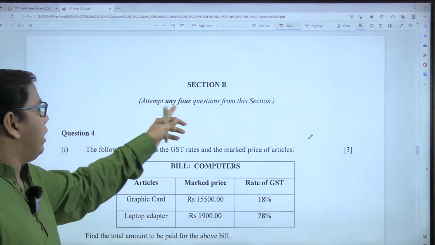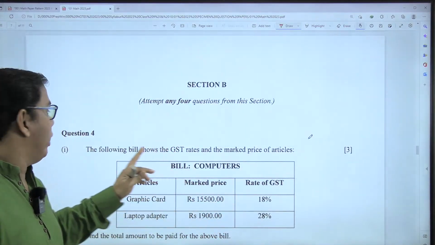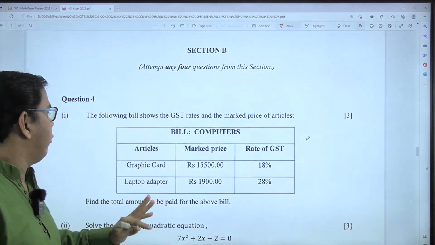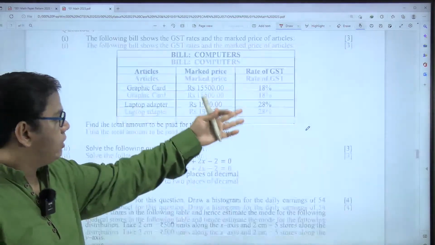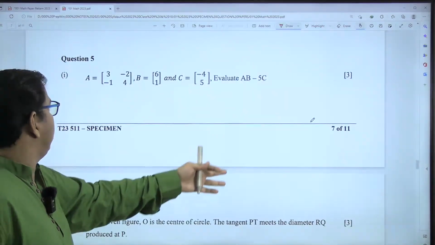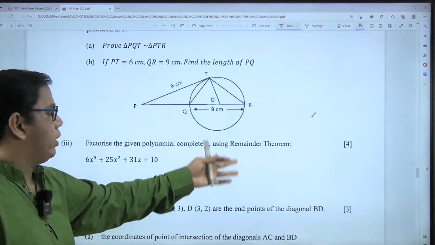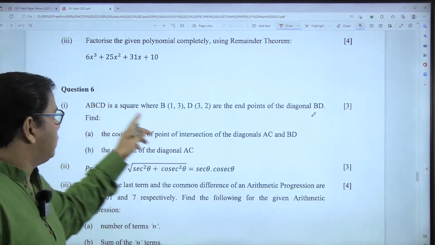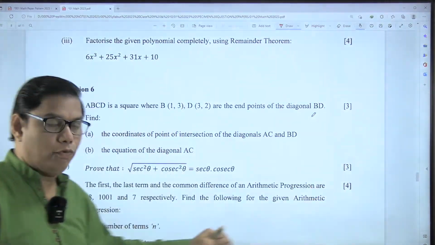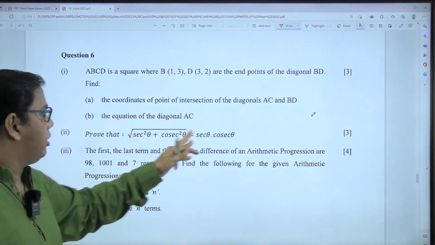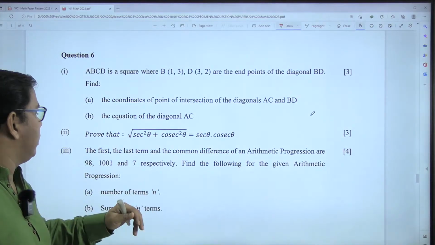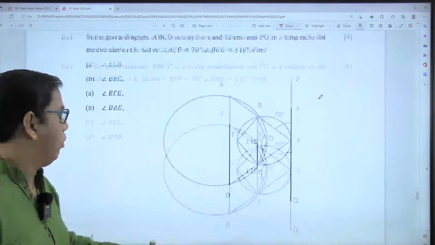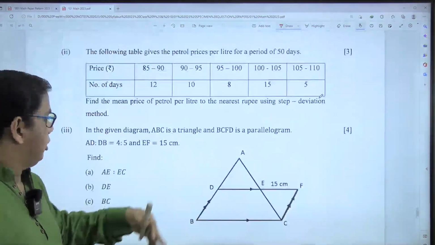Then comes section B, any 4 out of 7 given questions, and this is from question number 4 to question number 10, and you have to solve any 4. So here we see 3, 3, 4. This is regular. Question number 5 also has 3 sub-questions: two carrying 3 marks each and 1 carrying 4. Again, question number 6, 3, 3 and 4. First carrying 3 marks, second carrying 3 marks, and third carrying 4 marks. Same is the story for question number 7, 3, 3, 4. Question number 8 is also 3, 3, 4.